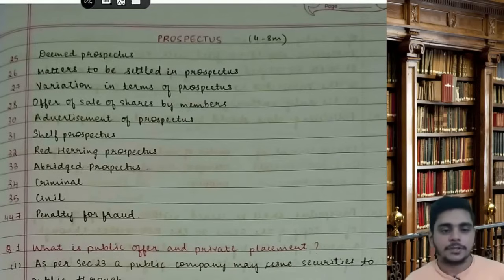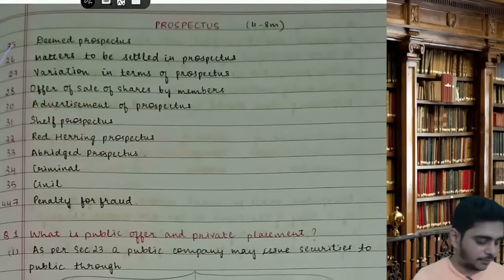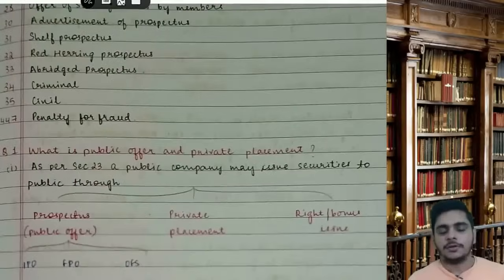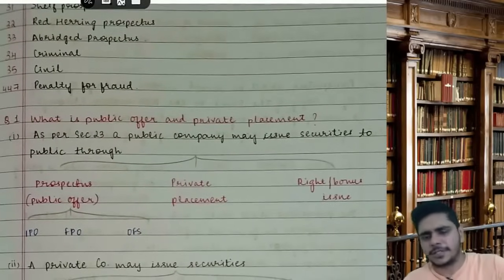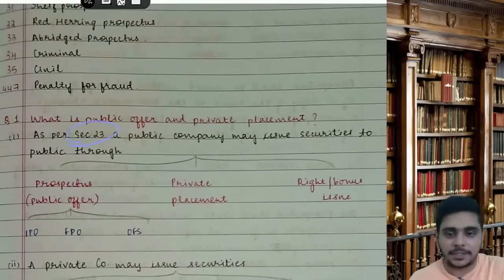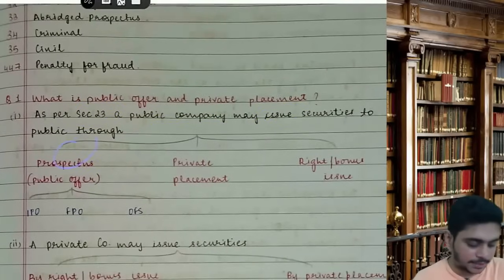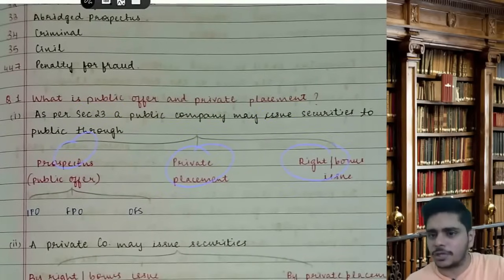Now, this is the index for the section numbers we're going to study. Let's quickly recall. First is what is public offer and private placement. It's a basic concept. As per section 23, a public company may issue securities to the public through what all things? A prospectus, or a private placement, or a right issue, or a bonus issue.